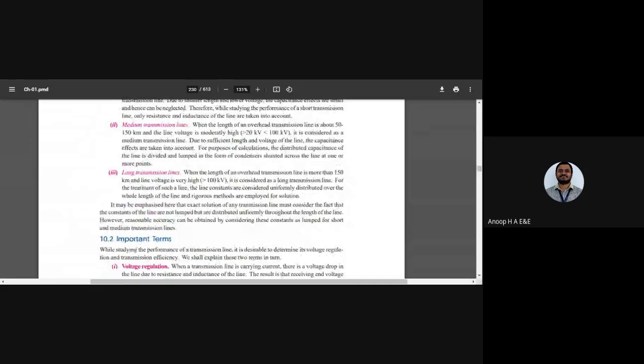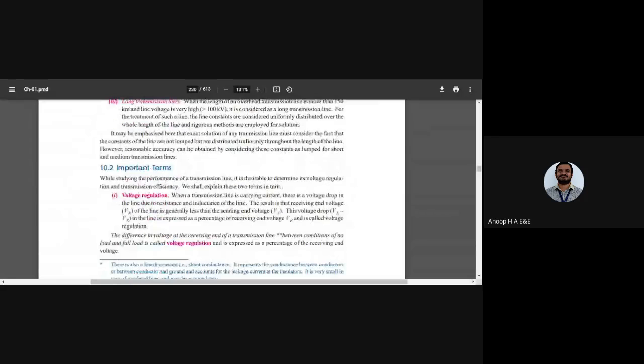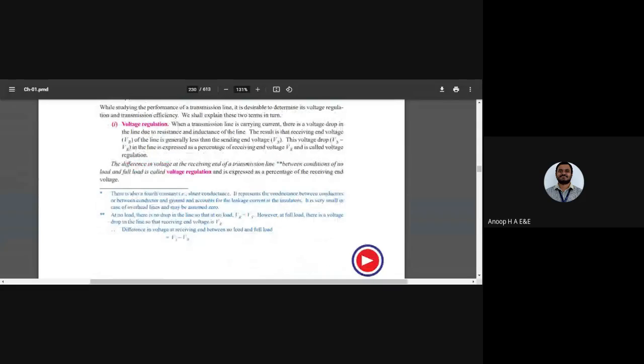Let us move on to the terms which are to be understood in the performance of a transmission line. The first one is voltage regulation. How do you define voltage regulation while designing a transmission line and determining transmission line efficiency? When a transmission line is carrying current, there is a voltage drop in the line due to the resistance and inductance of the line. This results in the receiving end voltage, VR, being less than Vs.